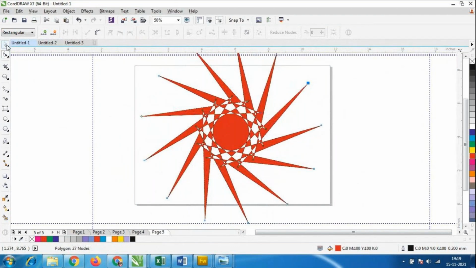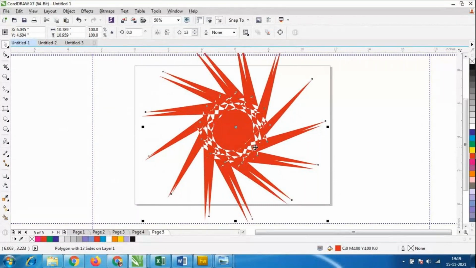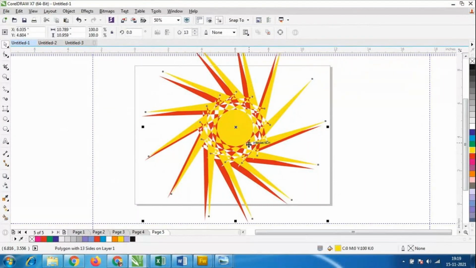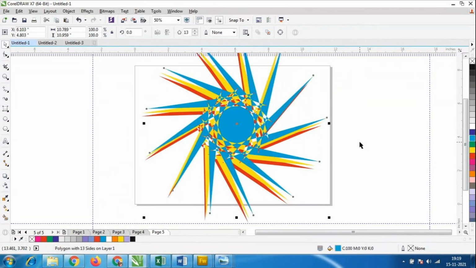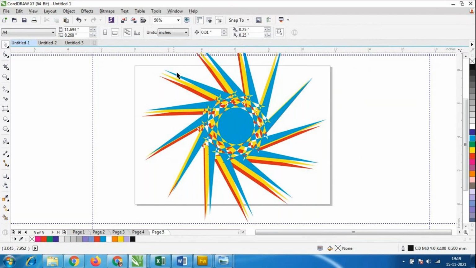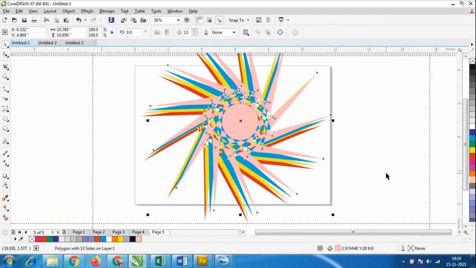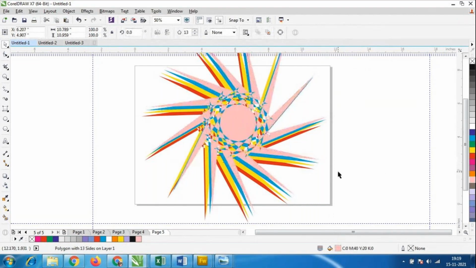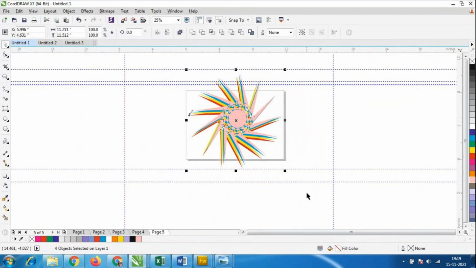If you want, I'll keep the outline, otherwise I'll make the outline none. I'll take a duplicate copy of this, Control D, and I'll give a different color. So I have given a different color for this. Once again I'll take one more copy, Control D, and give a different color for this. So like this you could make designs. You can create any number of designs. It all depends upon how many sides you have taken here. I'll just delete it, otherwise I'll keep it like this only.